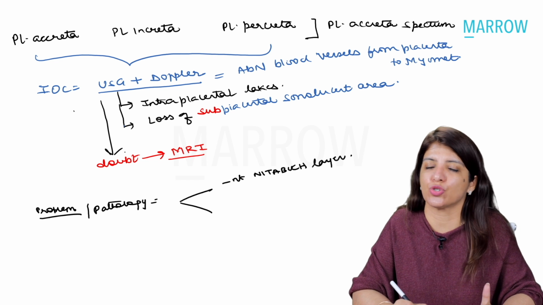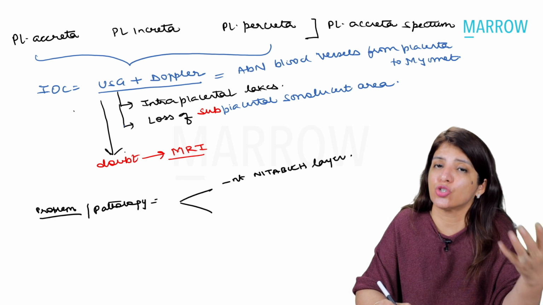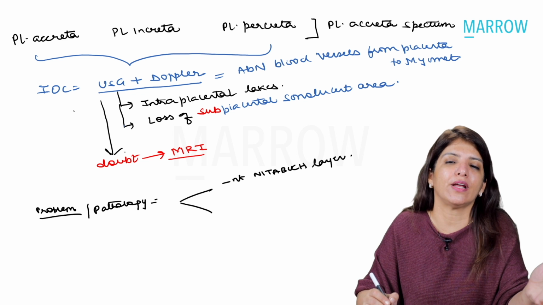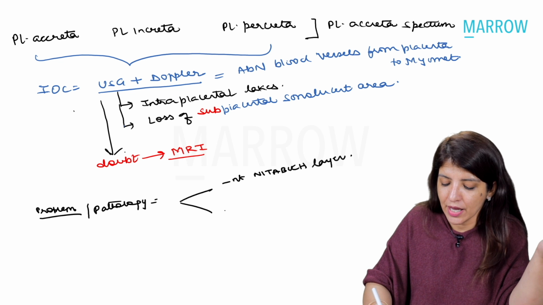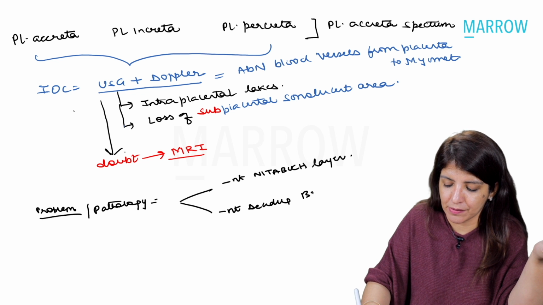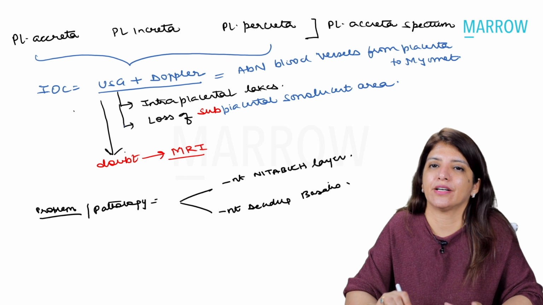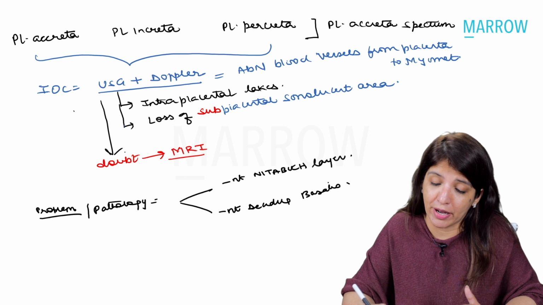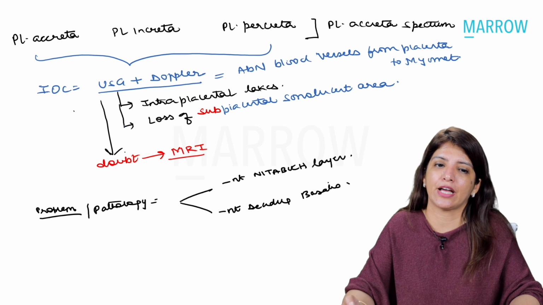And now if this layer is not there, the blastocyst is going to penetrate deeper, and the chorionic villi, instead of getting attached to the endometrium, would be attached to the myometrium, or in very severe cases like placenta percreta, to the serosa. The second problem over here is that there is absent decidua basalis. So in placenta accreta, the chorionic villi are attached partially to the myometrium. In placenta increta, they are attached completely to the myometrium. And in placenta percreta, the chorionic villi are attached to the serosa.